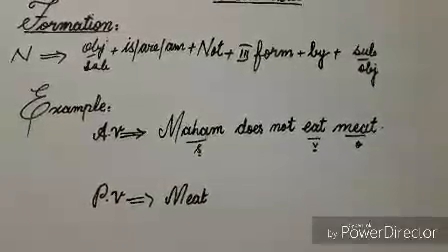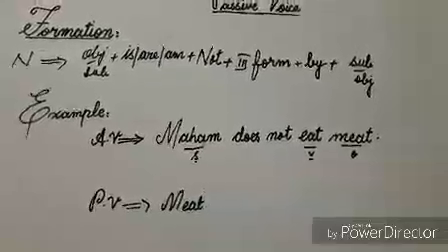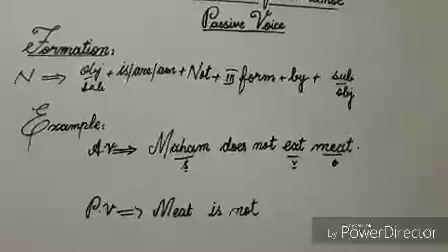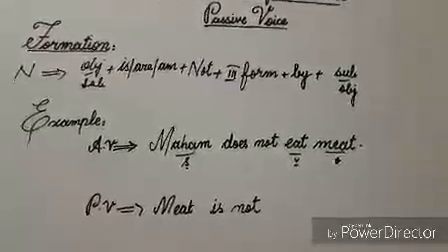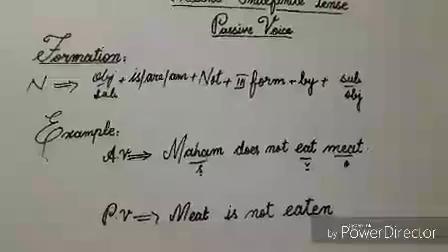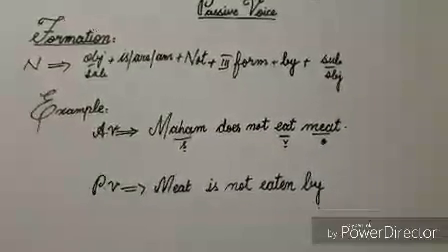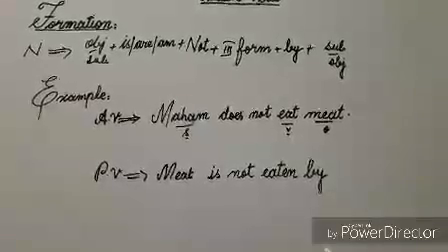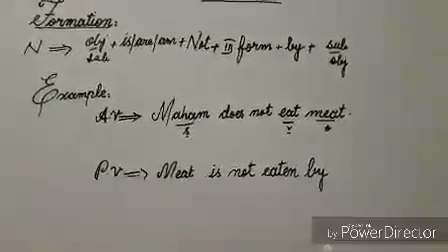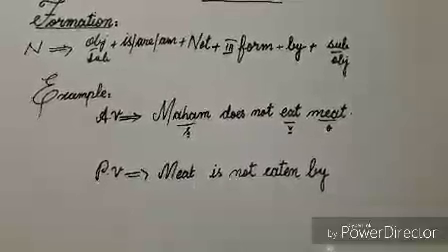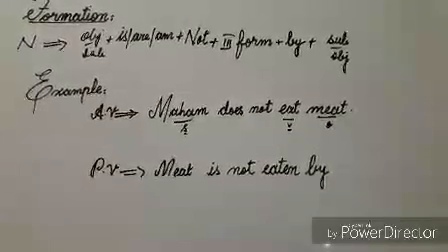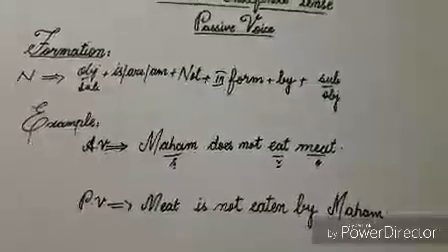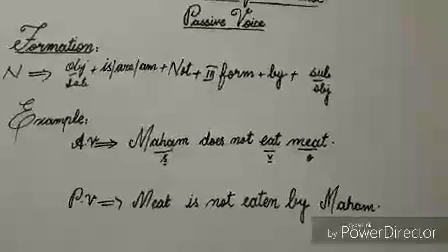According to the formation, now I'll write here helping verb is. According to the formation, now I'll write here not. Now I'll write here third form of verb eaten. Now I'll write here preposition by. Next to by I'll write subject in objective condition. And in this sentence, Maham is subject and as you know that it hasn't any subjective or objective condition, so I'll write Maham as it is. So now you can see that how by using this formation we have changed active voice into passive voice.